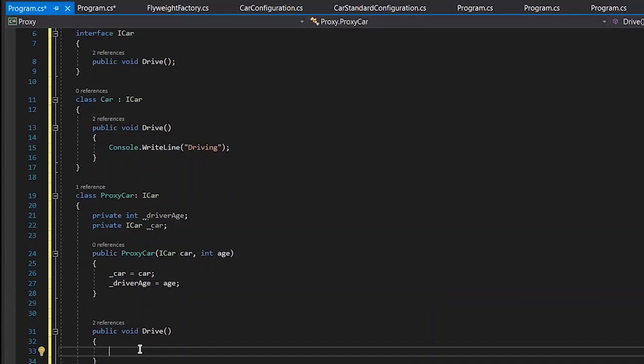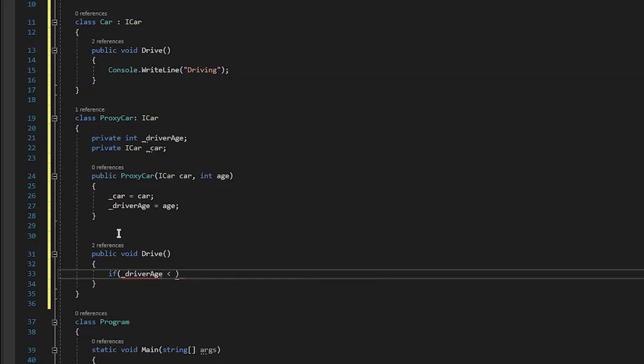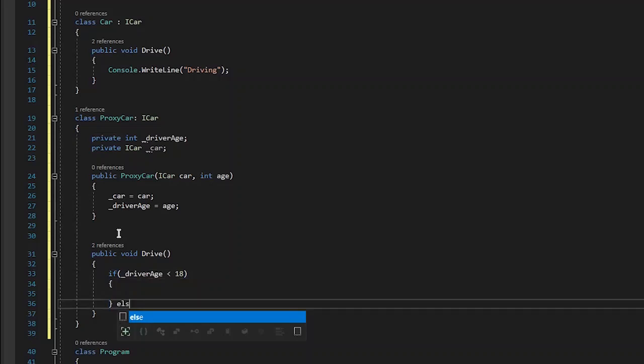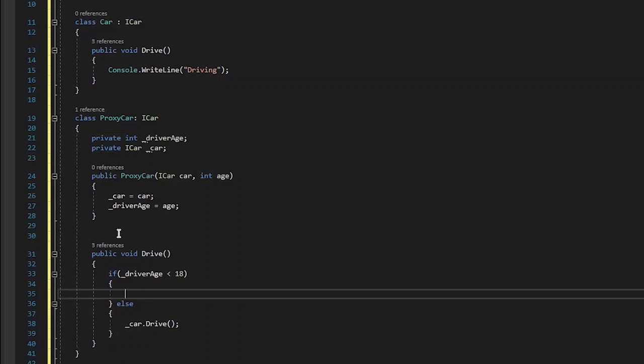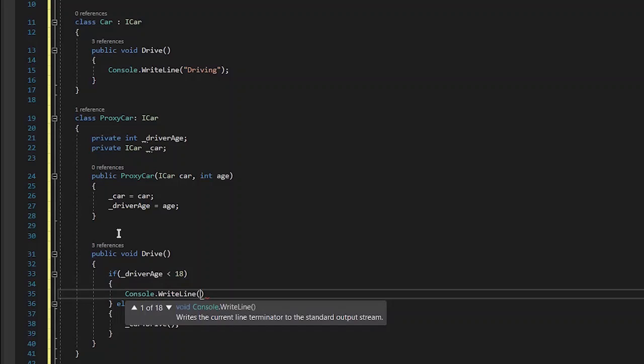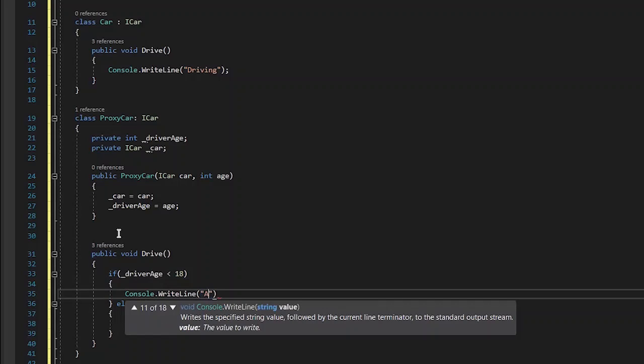Now we want to ensure that if the driver age is less than, say, we want to authorize above 18, else I will simply do the car dot drive, and in this we can deny the authorization. Console.WriteLine "access denied".